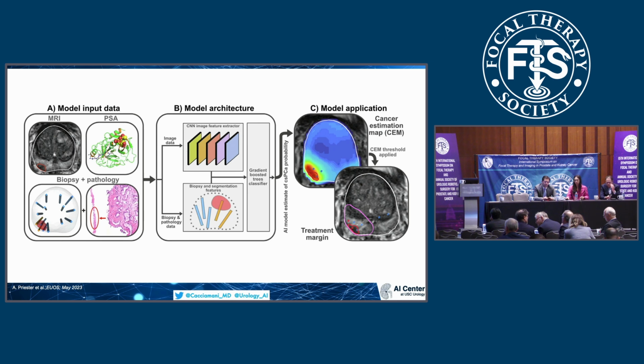The model architecture, as you can see here, was able to merge the imaging data and the biopsy pathological data together with the patient characteristics. And those were able to create a heat map, as you can see on the right side of the slide, where the system was able to make a cancer estimation prediction map and also treatment margins that should be considered at the time of the planning of the focal therapy.